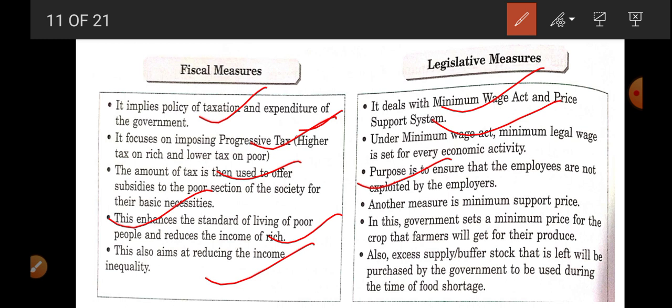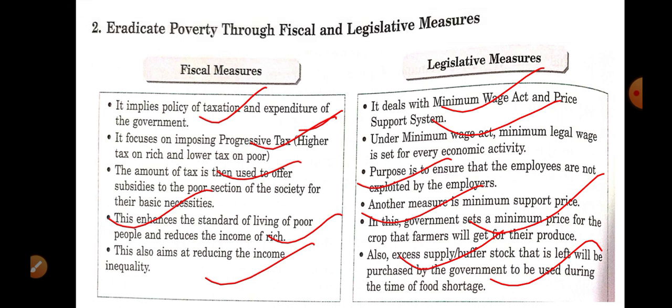Minimum support price, so that farmers are able to do the farming, they get incentive for the farming. Okay, and whatever surplus is generated, that is purchased by the government and redistributed among the farmers with the help of the public distribution system.